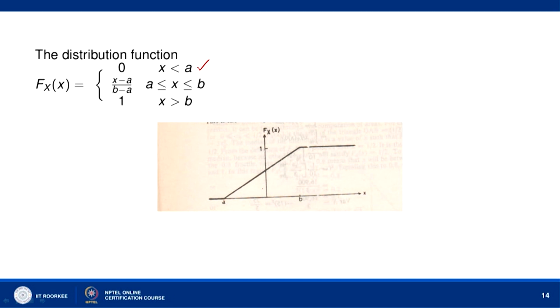When x lies between a and b, it is given by the straight line F_X(x) equals x minus a over b minus a, and beyond b, F_X(x) is equal to 1. This is the graph of the cumulative distribution function of a uniform distribution.